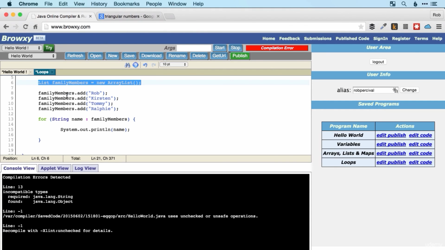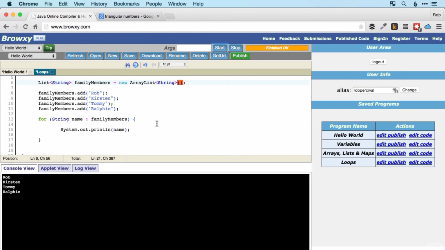So to get around that, we need to specify the type of variable that we want to have in our list. And we do that using angled brackets when we create the list. So we want to have strings, so we use list and then angled brackets with string afterwards. And similarly, we put that in after our Arraylist command as well. So just like that. So now we've created exactly what we had before, but this time they're all strings rather than the more generic objects. And let's now run that, and we should find that it all works fine.